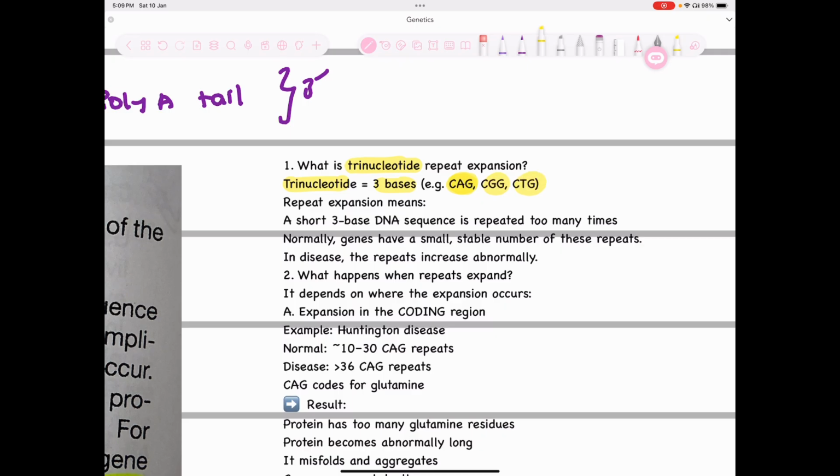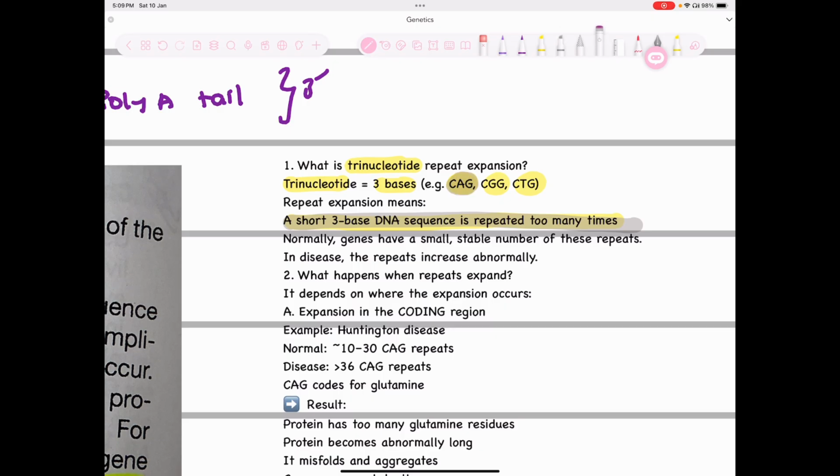So what do you mean by three bases? One base, two base, three base. That's one entire package of a trinucleotide. And again, there's a trinucleotide. There's another trinucleotide. So trinucleotide repeat expansion means that this will keep on repeating. Trinucleotide repeat expansion: a short three base DNA sequence is repeated too many times. This is the definition that should be on your fingertips, that a short three base DNA sequence is repeated too many times.